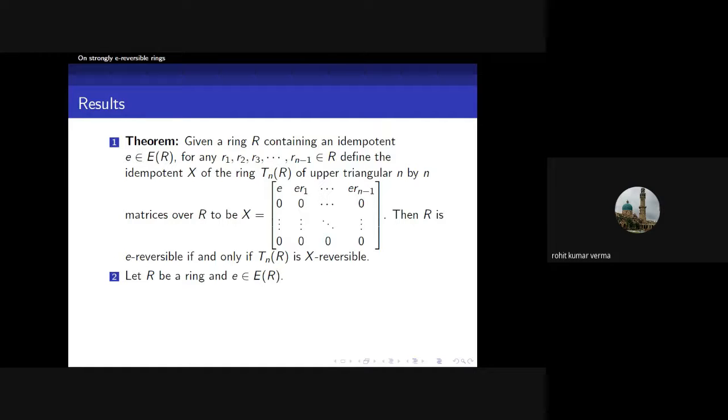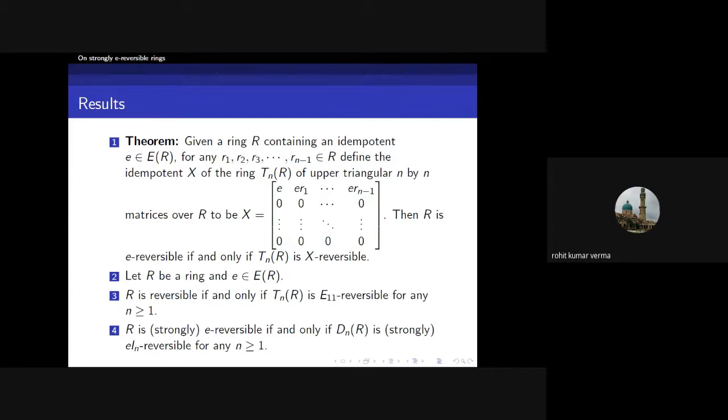Now let R be any ring and E be an idempotent element of R. So R is reversible if and only if T_n(R) is E11 reversible for any n greater than or equal to 1, by the above theorem. This is the corollary. Next, R is strongly E-reversible or E-reversible if and only if the diagonal matrix ring D_n(R) is strongly E_ii reversible for any n greater than or equal to 1.